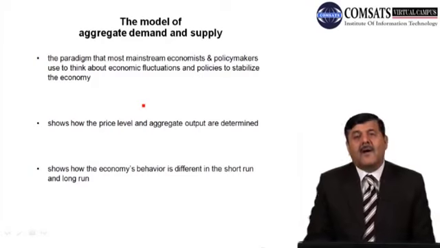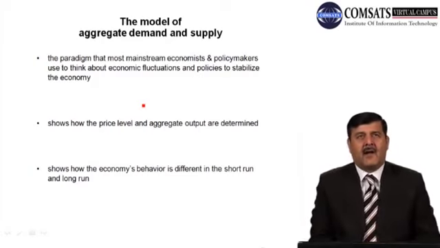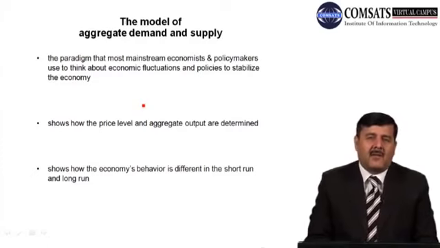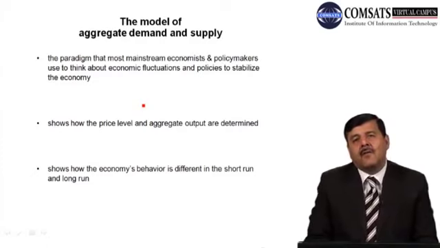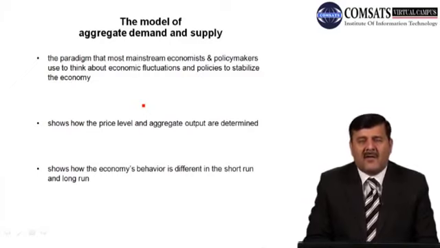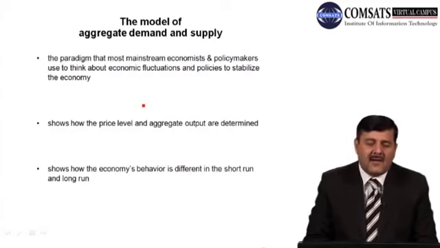So the general perception is that the job of mainstream economists and policy makers is to look at the status of the economy, what fluctuations are coming up, and try to design policies to stabilize that economy.